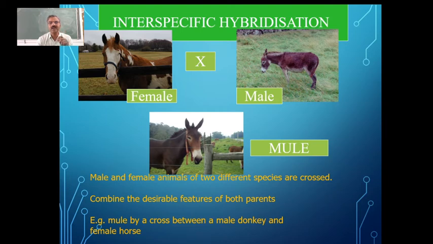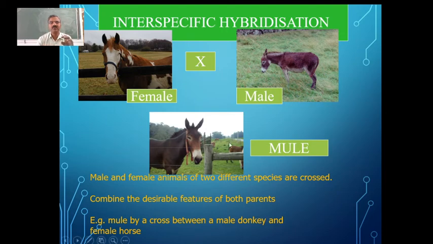In such hybridization, where we cross two different species to get a new species, an amalgamation of the characters of these two species, we call it interspecific hybridization. Crossing between two different species to give us a new species is interspecific hybridization.